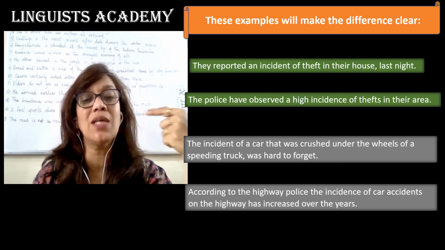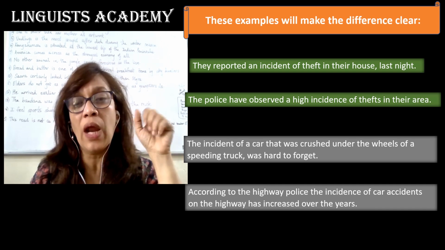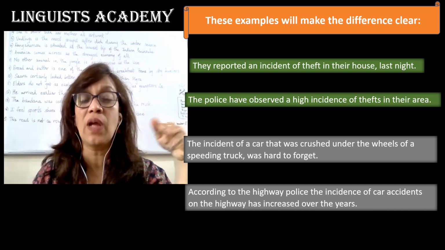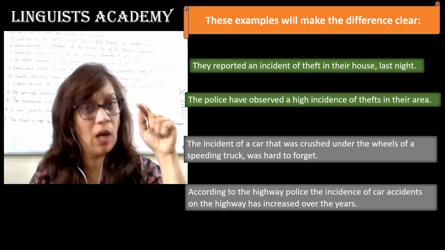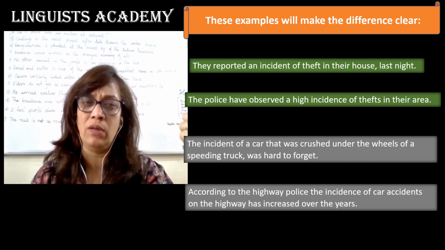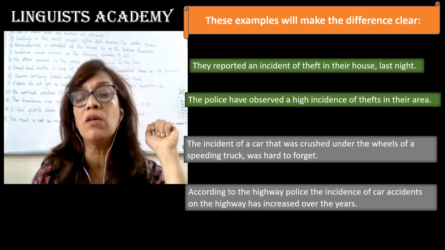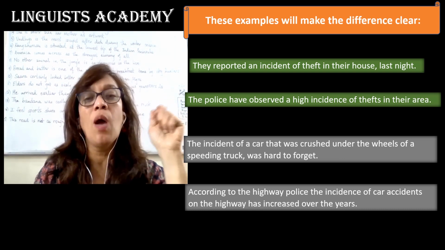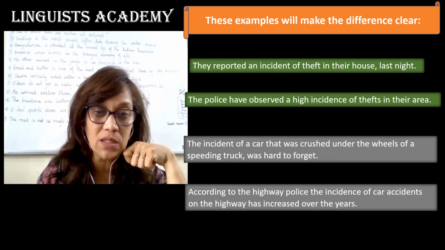Time and again these accidents are happening. We are not speaking of one incident alone, and therefore over a period of time then it is termed as incidence. So now when we make use of the word, the choice of word will become easier for us. We will be able to choose when we want to say incident and when we want to say incidence.